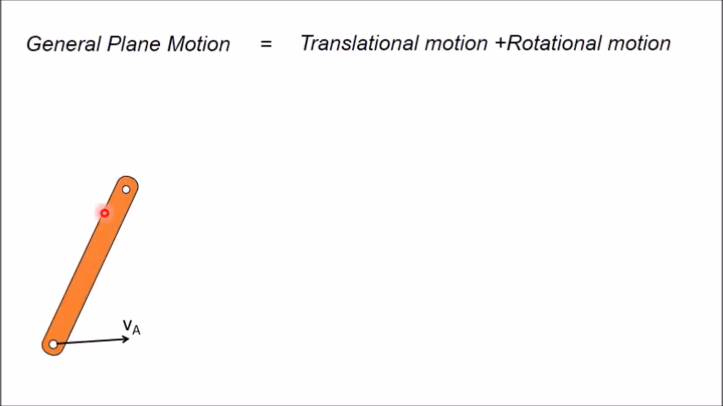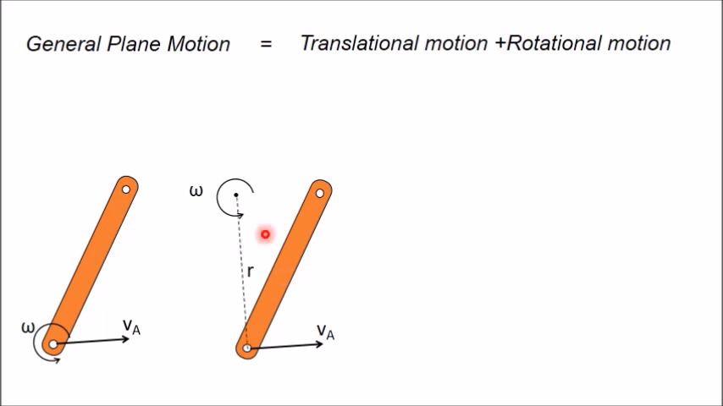Now consider a rigid body in general plane motion. In this case, a point A may have a linear motion with linear velocity VA along this direction and an angular motion with angular velocity omega. In such a case, you can find a point about which this entire rigid body is rotating with the same angular velocity omega. Remember, this particular point will always be in a direction perpendicular to the direction of velocity of this particle.